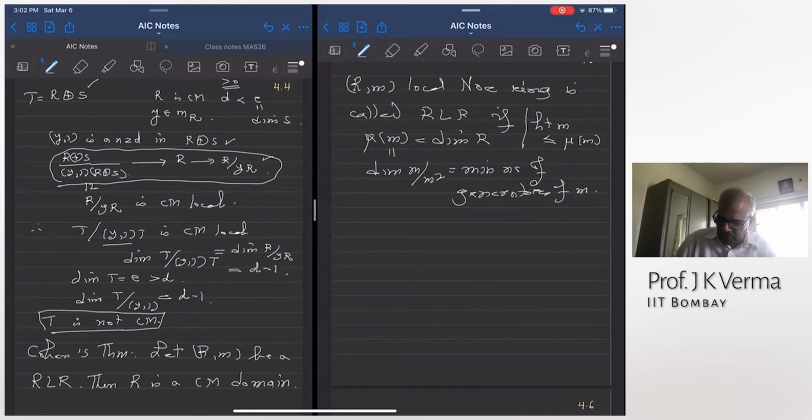When you do a course on algebraic geometry, you will see that these rings are in abundance. At most points of an algebraic variety, when you construct the local ring of a point, you get a regular local ring. So they occur everywhere. And we want to now show that such rings, the regular local rings, are Cohen-Macaulay domains. So the proof is by induction on the dimension. Suppose D is the dimension of R. Apply induction on D.